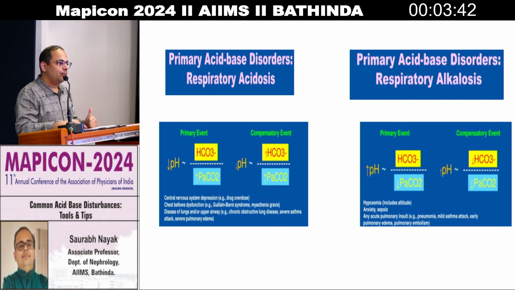And what happens in respiratory alkalosis? There the PCO2 is lost because of hyperpnea. So pH will increase, and then the kidney has to lose bicarb here to increase the acid content of the body. Respiratory alkalosis is the most common acid-base disorder encountered in hospitalized patients. It's very common, and may be seen with psychiatric patients as well.